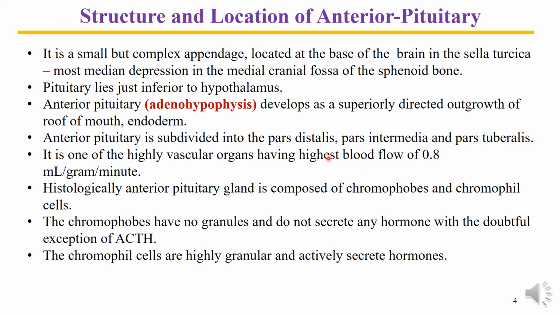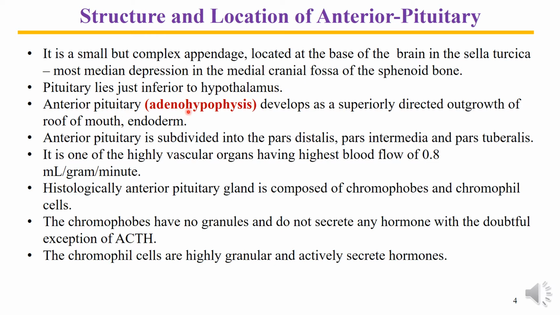Here we have some more detail about the structure and location of the anterior pituitary. As I mentioned, it is present in the median depression in the middle cranial fossa of the sphenoid bone, and this gland lies just below the hypothalamus.